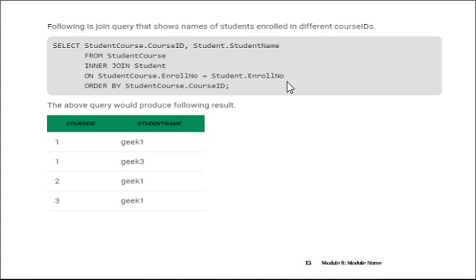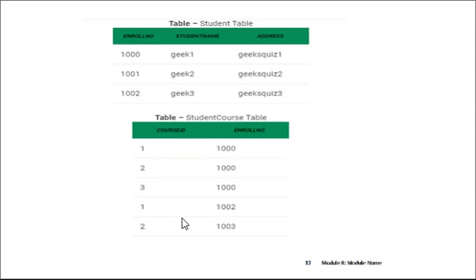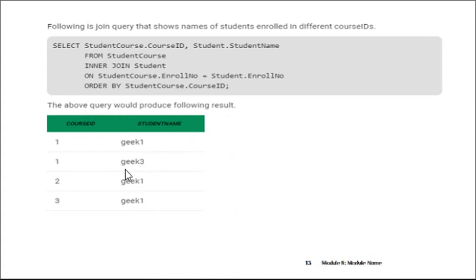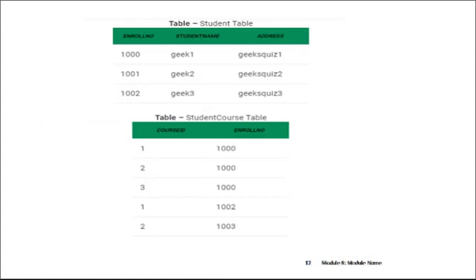In practical three we learn how such SQL queries are written. If you run this, you will see the course and the respective student name. Here course and enroll are both present; by referring to these two tables, it finds the students' names. See here, 1 and GEEK1. Course 3 here and course 3 again is registered by 1002, which means GEEK2. You can check again.